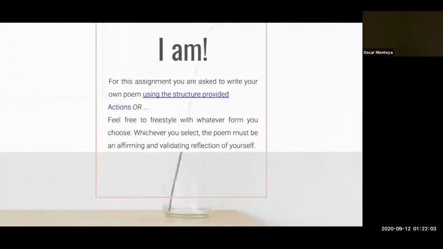Just as mentioned before, this week you have to write your own poem. However, there's two different ways that you can write this poem. The first one is by downloading the PDF document provided by your professor on Canvas. On it, you can follow bullet by bullet point and create your poem. The second one is freestyling your poem. Either one of those are right. However, if you feel like you're not good enough with poetry, go ahead and download the PDF version.